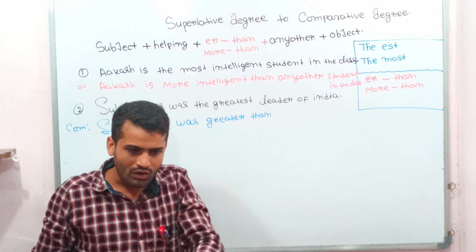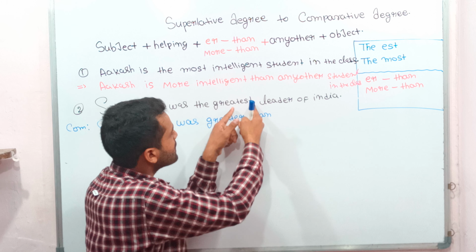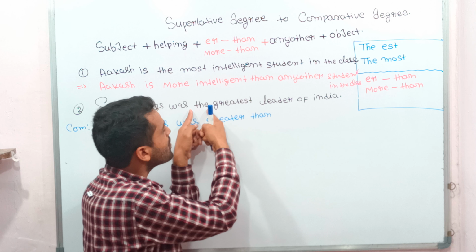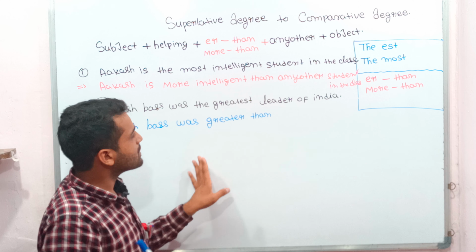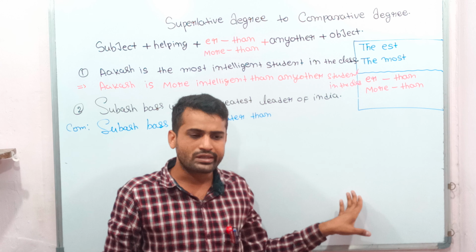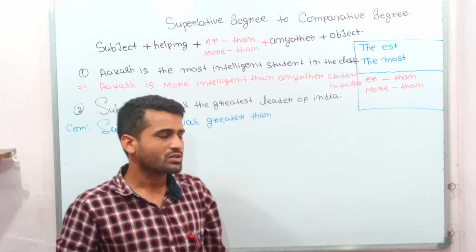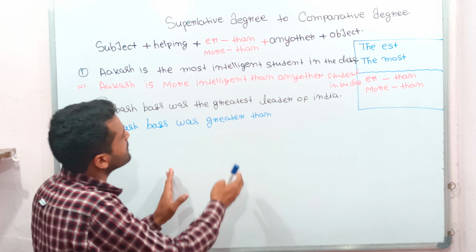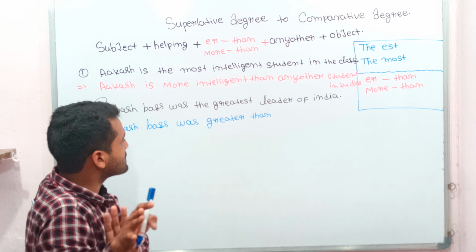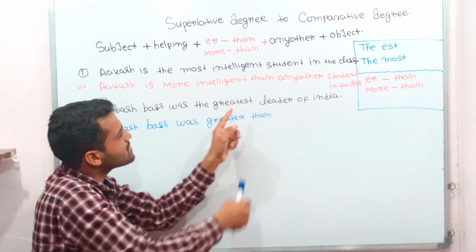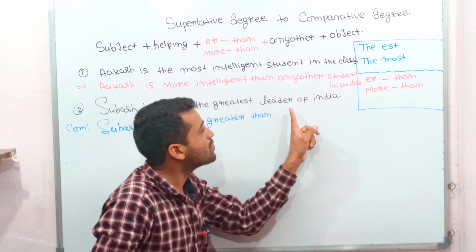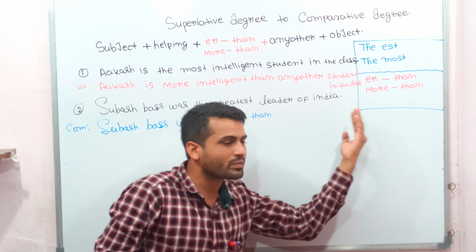Are you understanding or not? I removed this "greatest", the "the" is also removed, and from here -est. And students, don't do it like this. Don't understand it like this: we have to change "greatest", then leave one word, and after that the object.